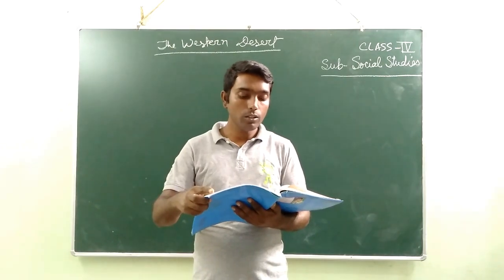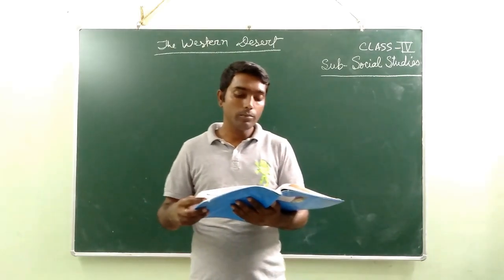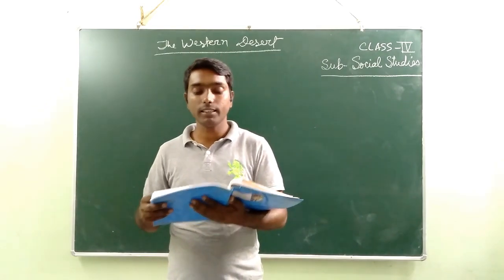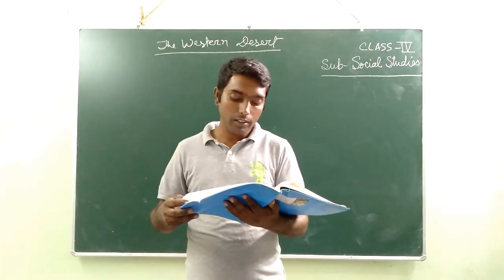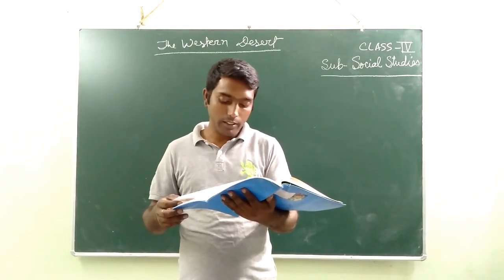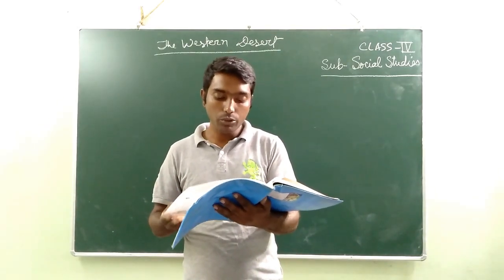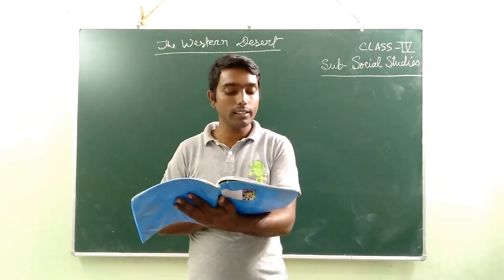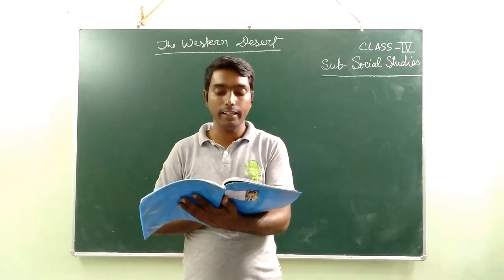Now students, you see words to know from your book, page number 35: Run of Kutch, Pink City. You read by yourself, and after that you can do the tick the correct answer and fill in the blanks. You try to do it yourself. After that I'll give you all the question answers through your Miley app.